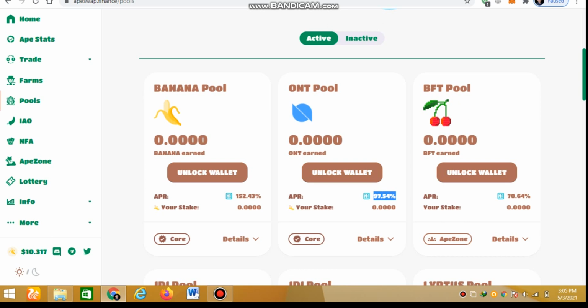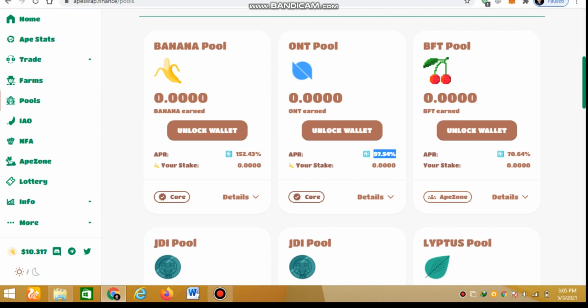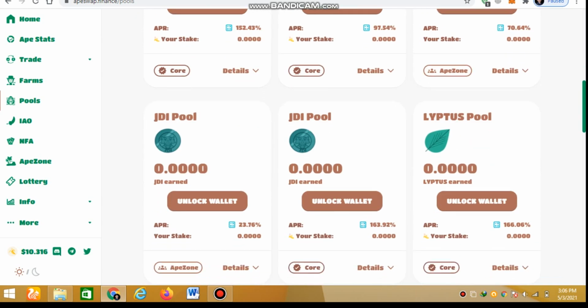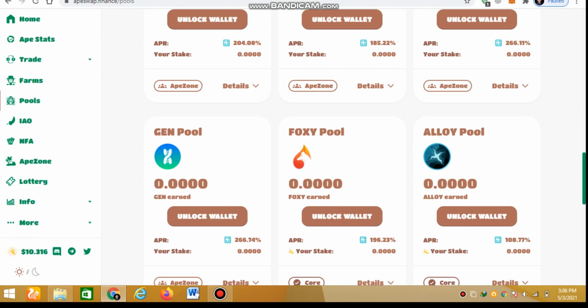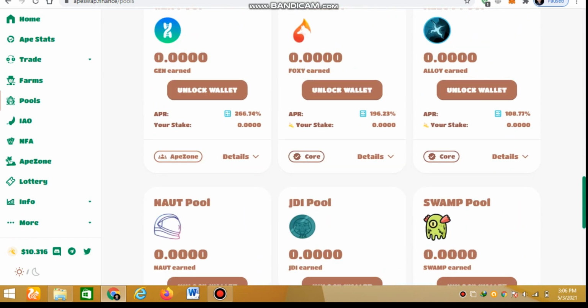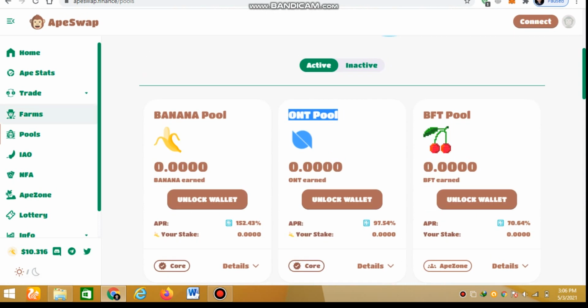In pools you just need one coin, not two. If you have Ontology, provide liquidity and it's okay. There are many pools: VFT, Bitfresh pool, SafePal pool, NFT, Banana pool, Gen, Oxy, Alloy, Swap, Note. There are different opportunities of earning.